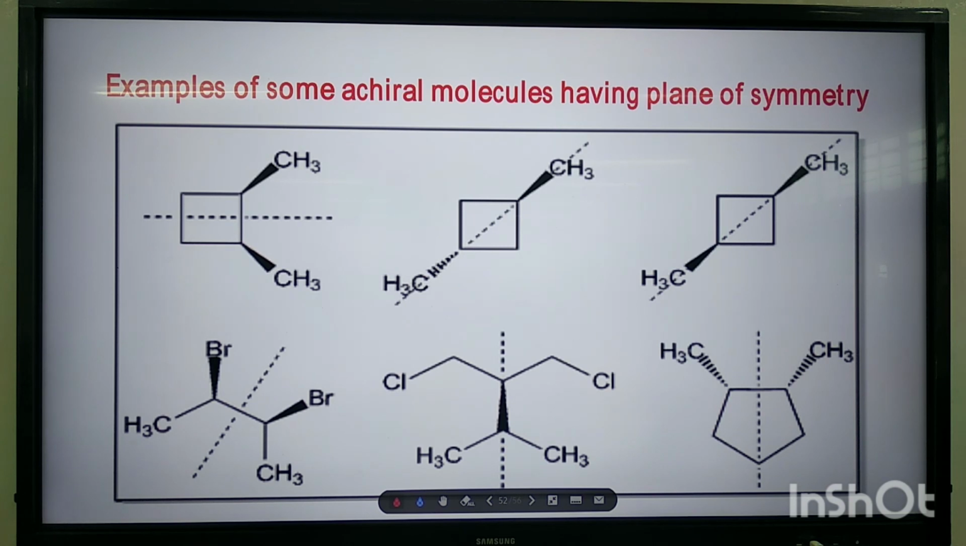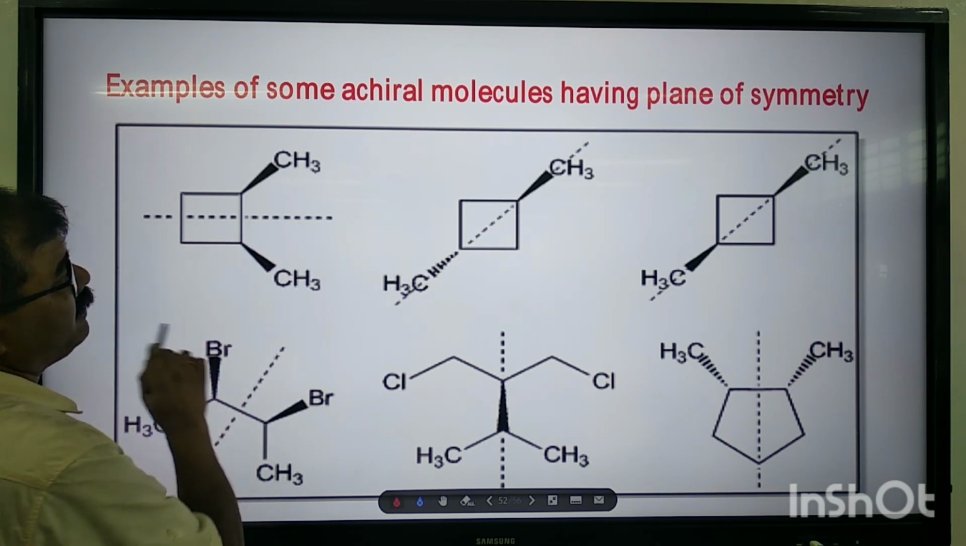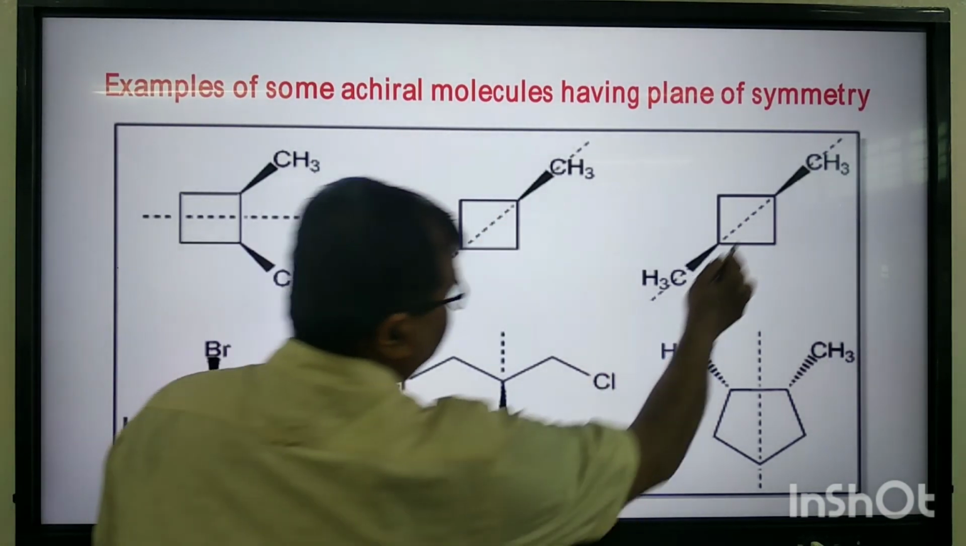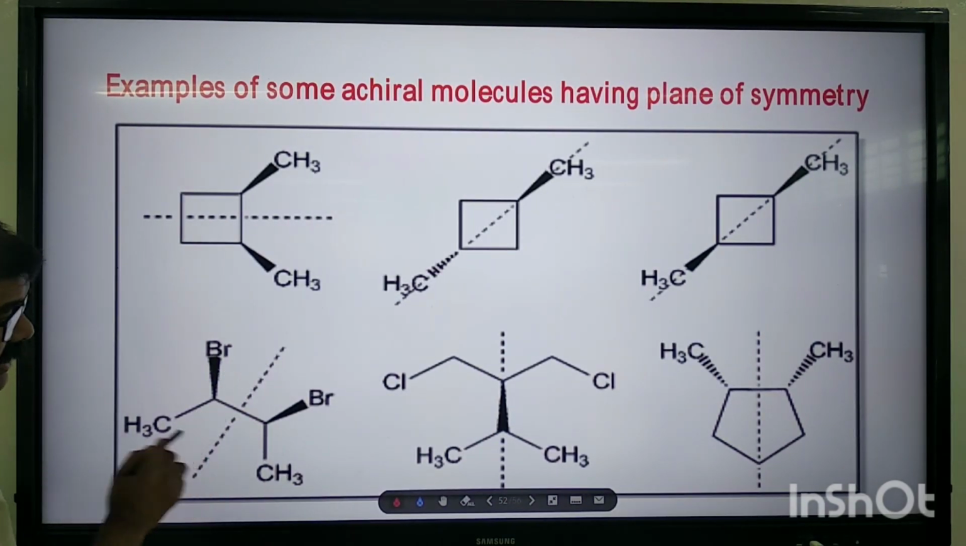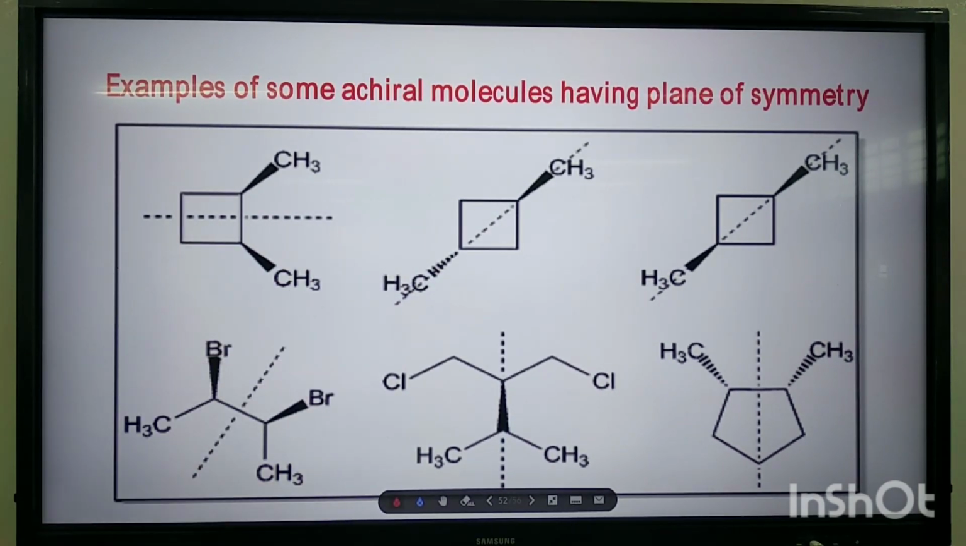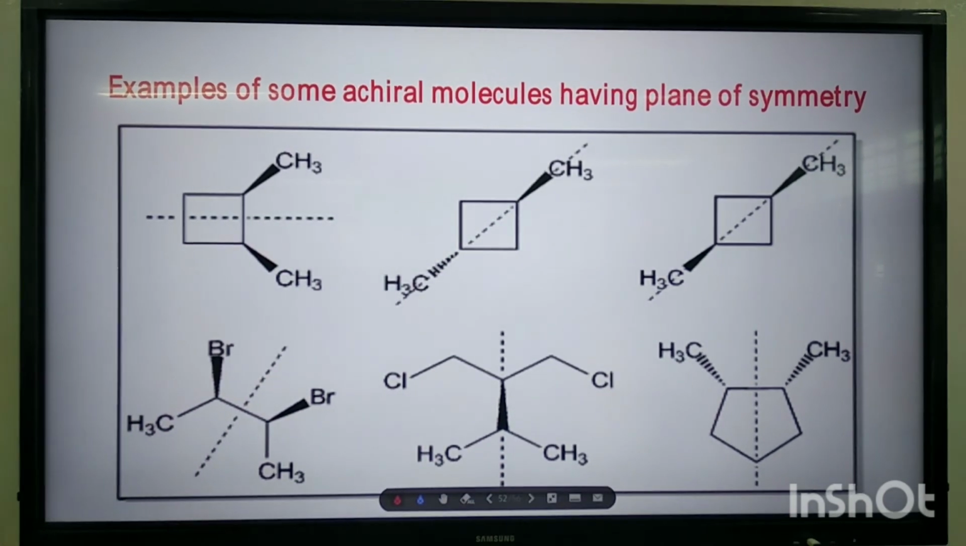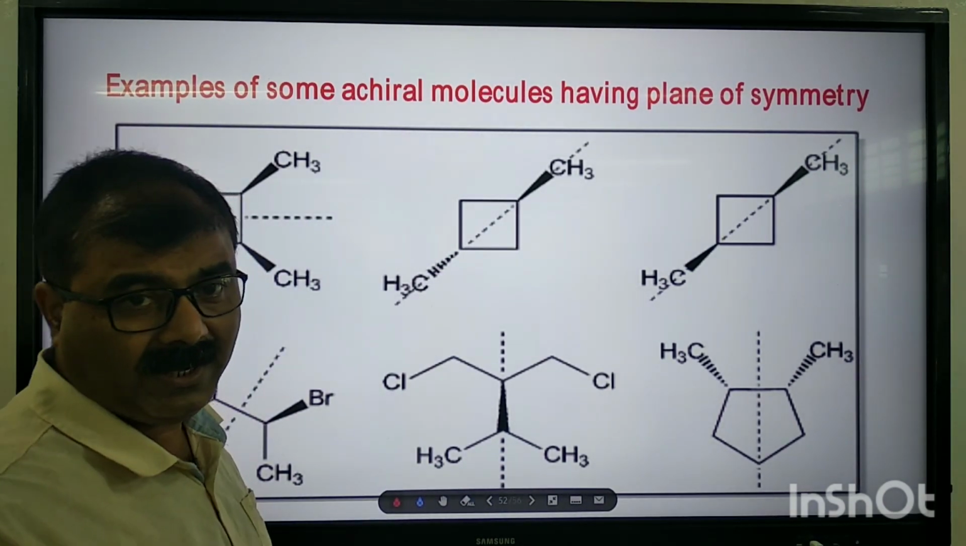Now let us see some examples of molecules having plane of symmetry. See, each molecule has got some plane of symmetry. This molecule, this is the plane, this plane, this plane. So all these molecules have plane of symmetry. Therefore, all these molecules are achiral molecules. Like that, with the help of plane of symmetry, we can predict the chirality of the molecules, whether it is chiral or achiral.